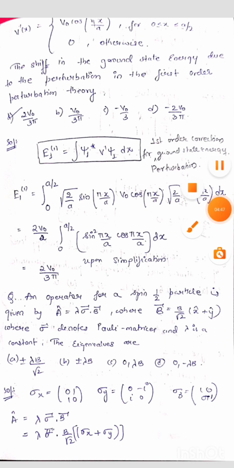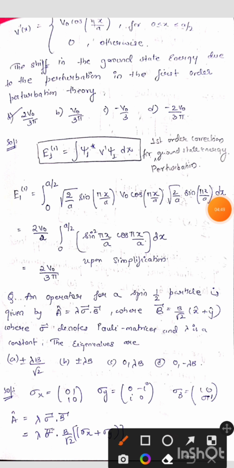Then the potential changes to V naught cos of pi x by a for 0 less than or equal to x less than or equal to a by 2. Okay, the shift in the ground state energy due to the perturbation in the first order perturbation theory. We have to see how much shift there is in the ground state due to the perturbation in a one-dimensional box.